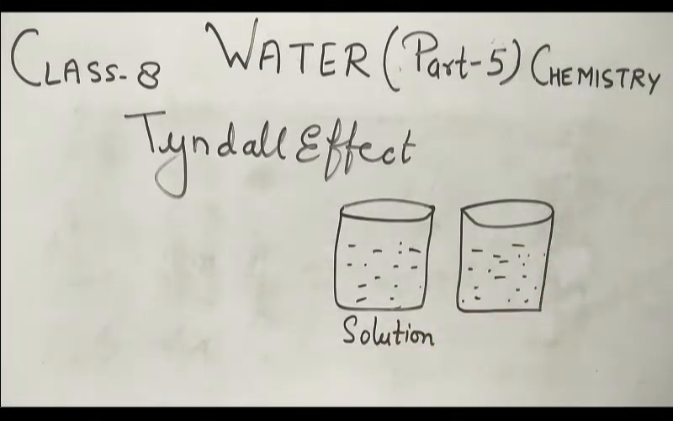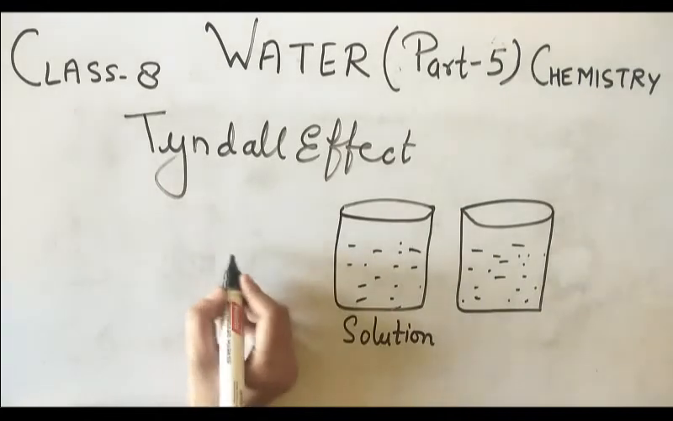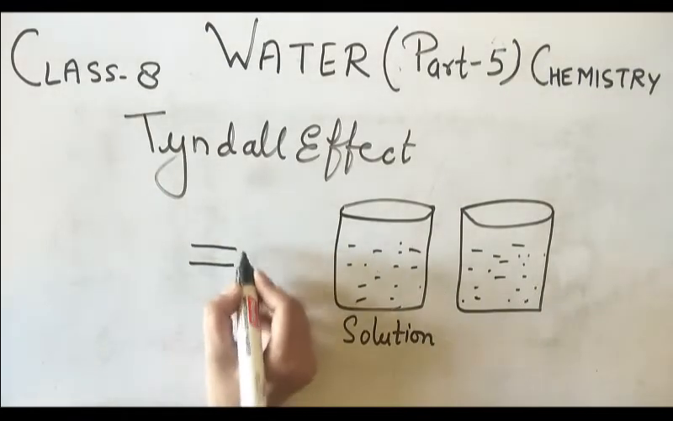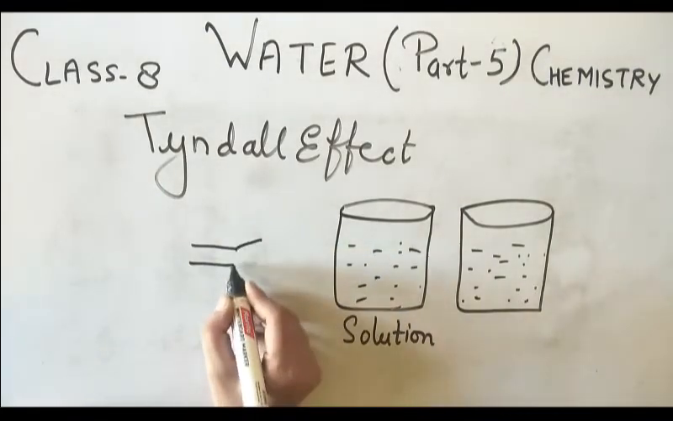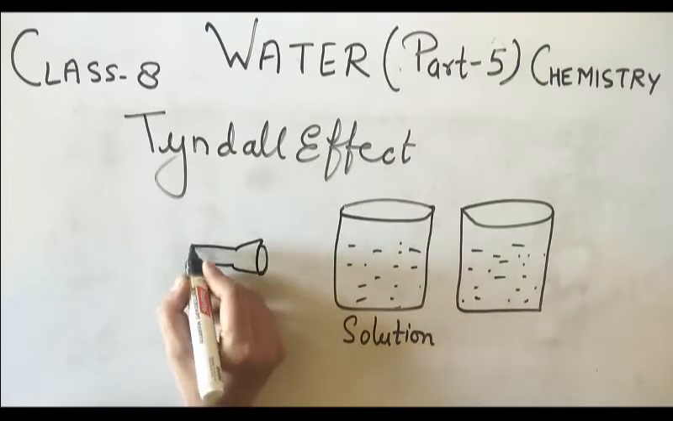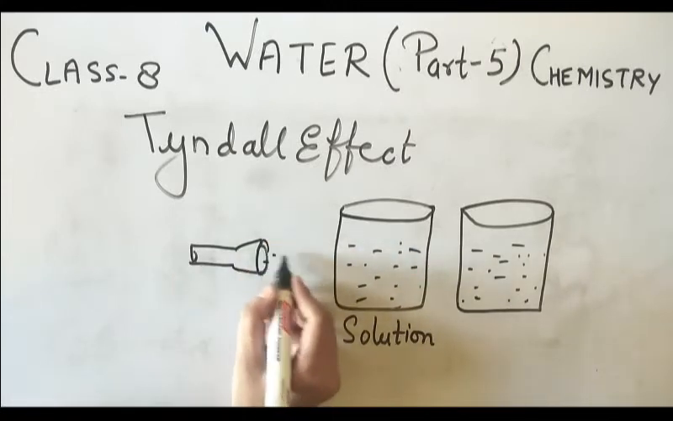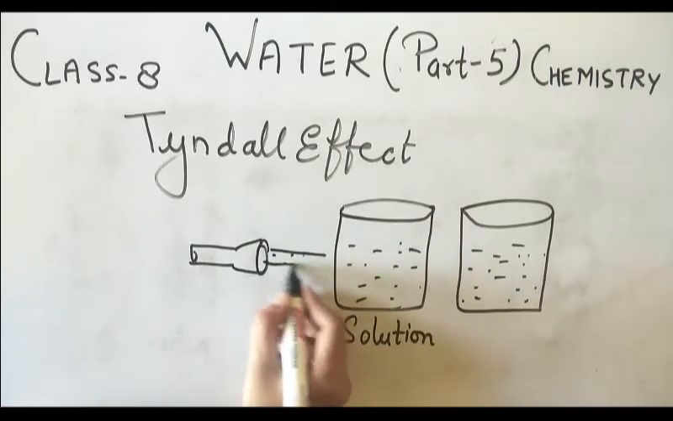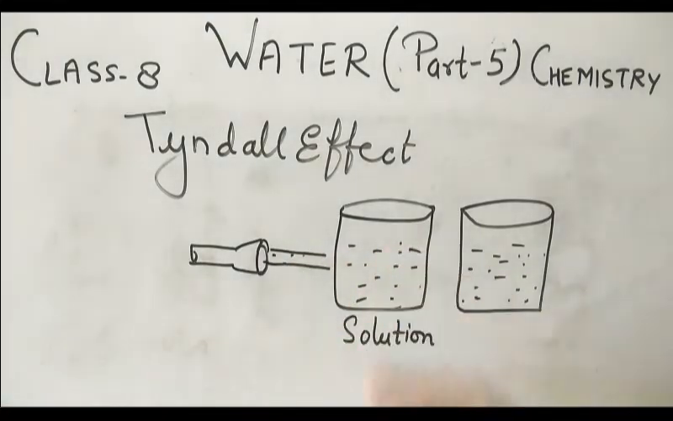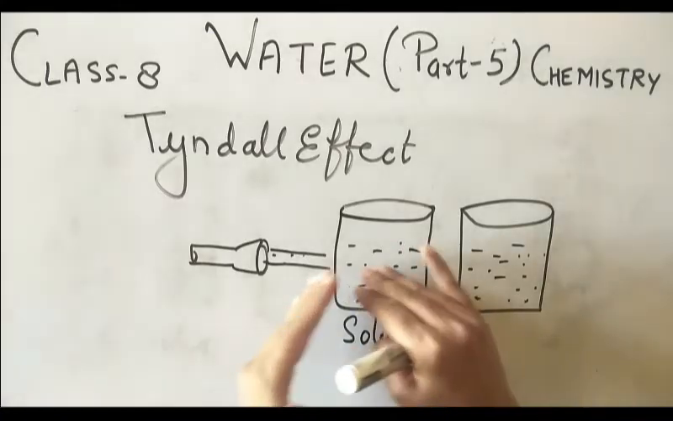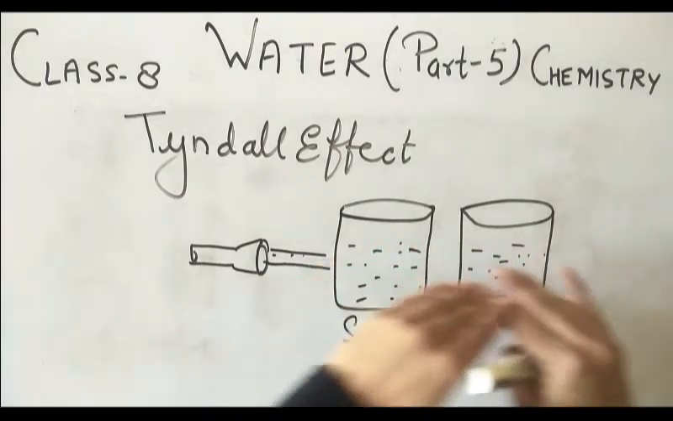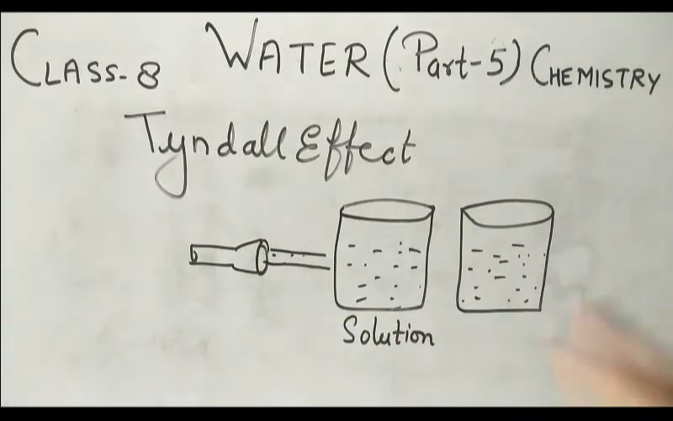Now suppose a light source is passed from here. Suppose this is the torch, and the light is passed from the torch. You can perform this activity at your home also. So what will happen over here? When you observe, you are not able to see the beam of light in both the beakers. You will not be able to see the light beam in these two beakers. You are not able to see the beams of light.